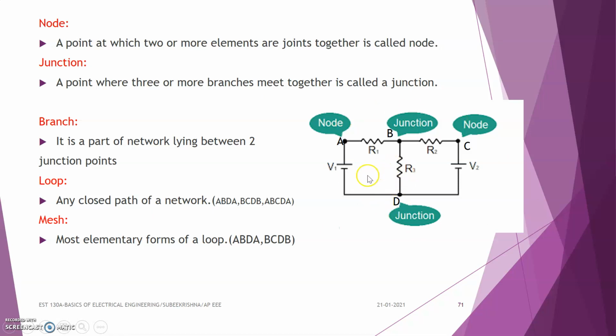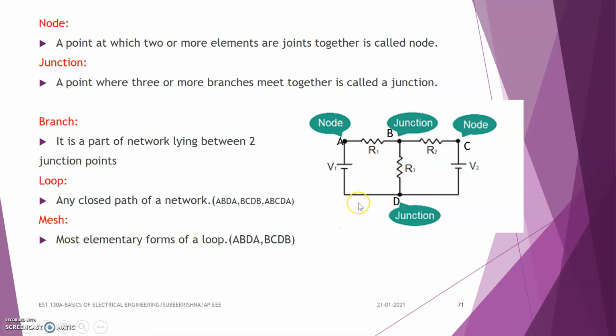So in this figure, it consists of three loops. Here it is a closed path and this is also a closed path, and altogether the circuit is a closed path. So A, B, D, A is a closed path, and the second loop is B, C, D, B, and the third one is A, B, C, D, A. So loop means the closed path of a circuit or a network. And coming to the mesh.